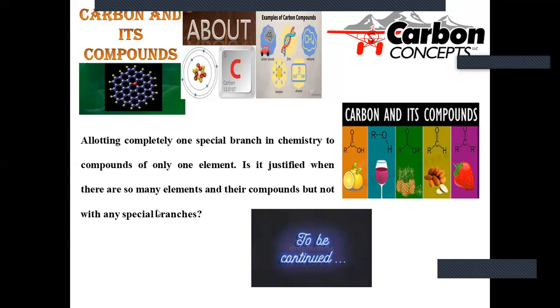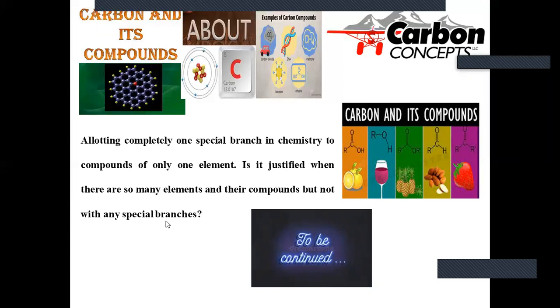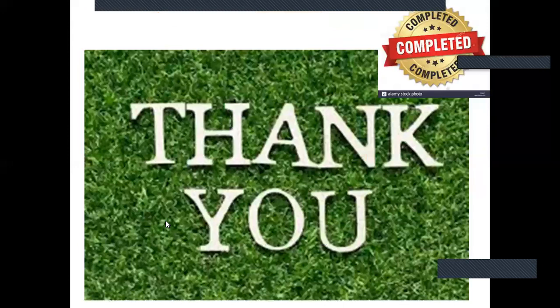We will discuss the justification regarding the branch of chemistry for carbon and its compounds in the next session. Hope this session will be helpful for your preparation. In this session, we discussed what graphene is, and though it is a nano-sized material, how strong it is.